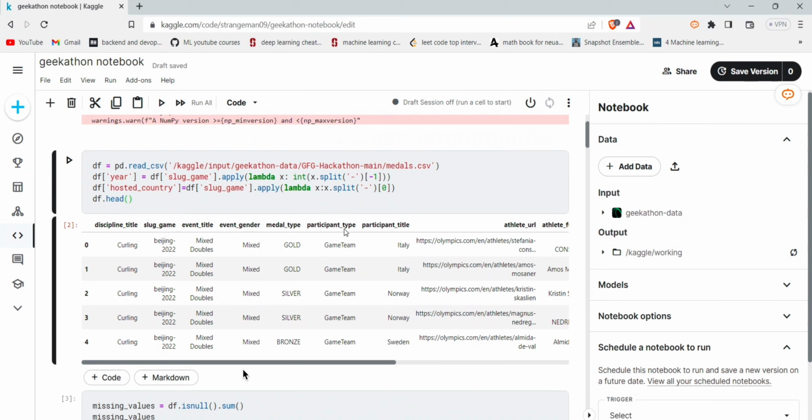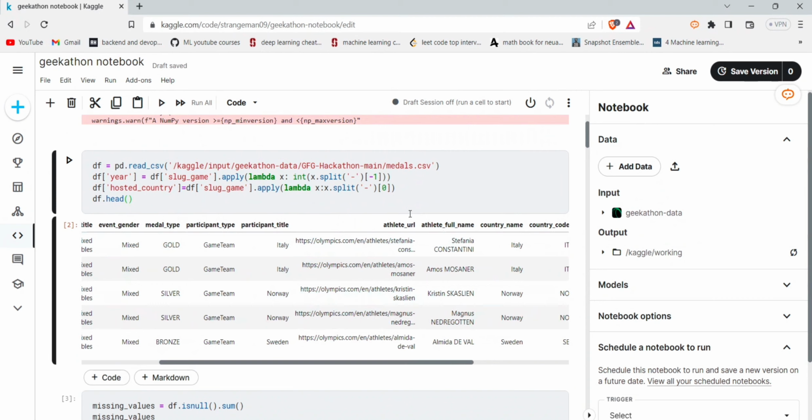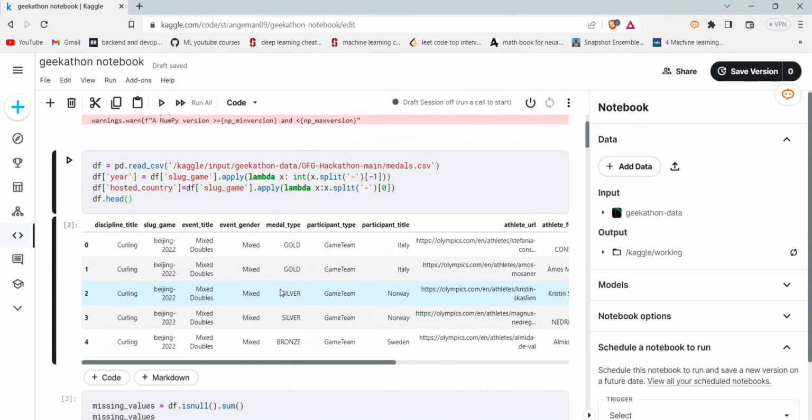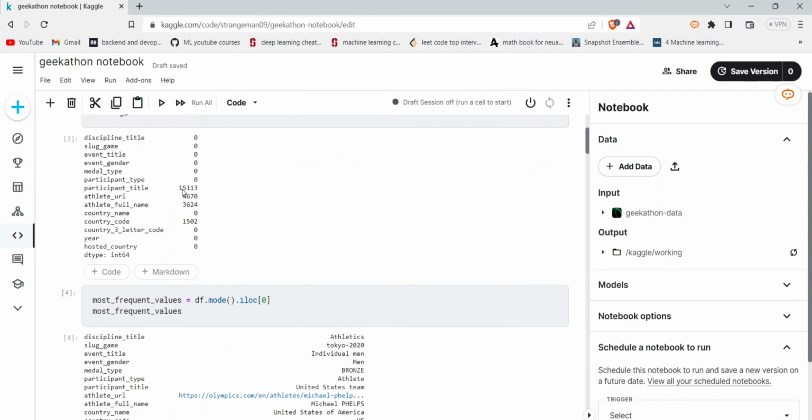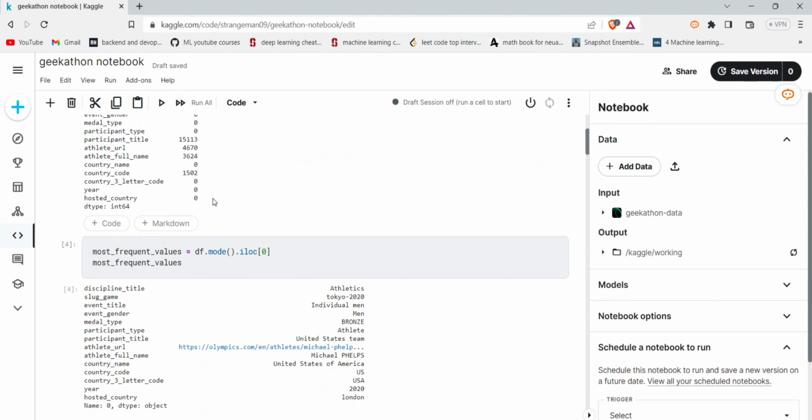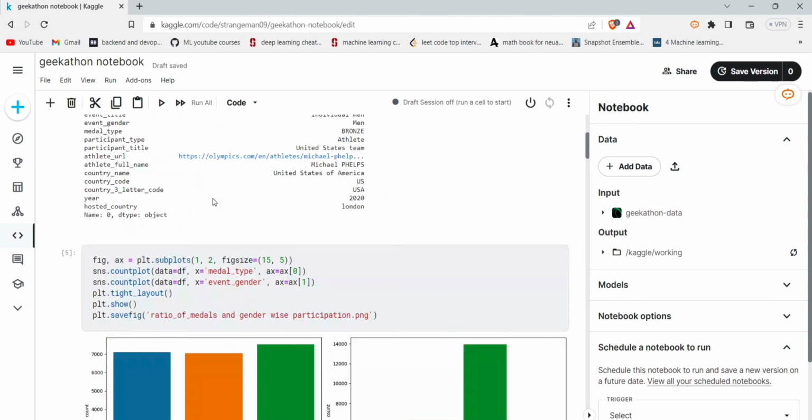Here we can see an overview of the dataset provided by Geek Studios, where we have information about the athlete, the event type they participated in, the medal won, the URL for their bio, and the rest of the information. We have some missing values, mostly related to the athletes' details. We decided not to replace these missing values and keep them as they are, as replacing them may alter the statistical distributions.